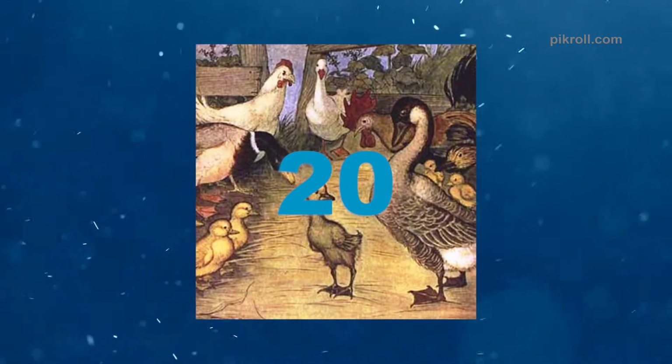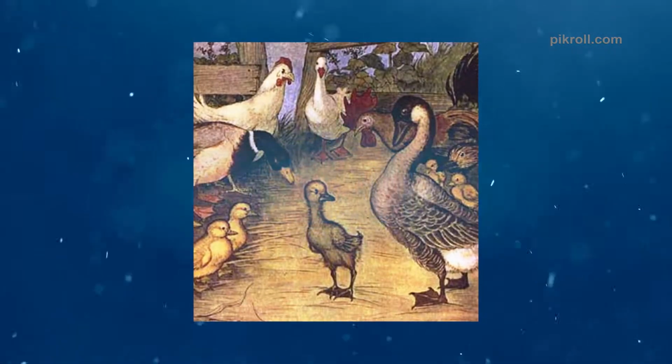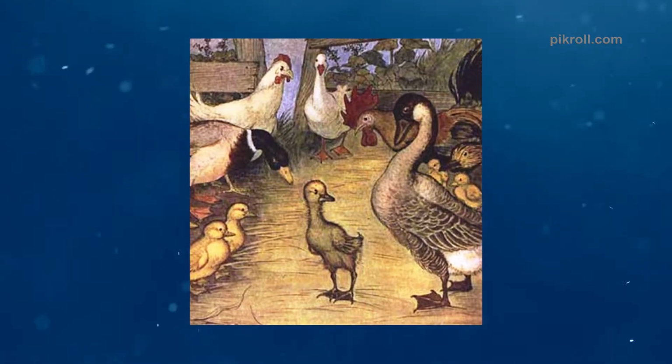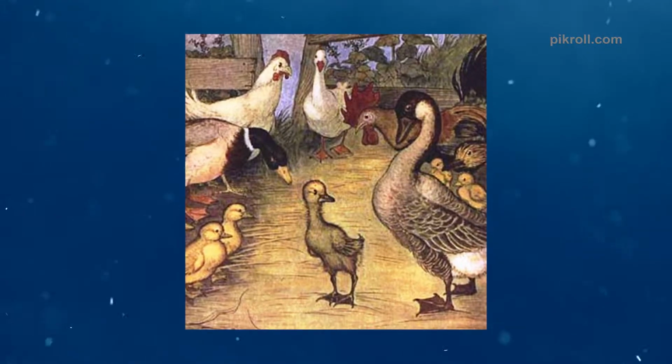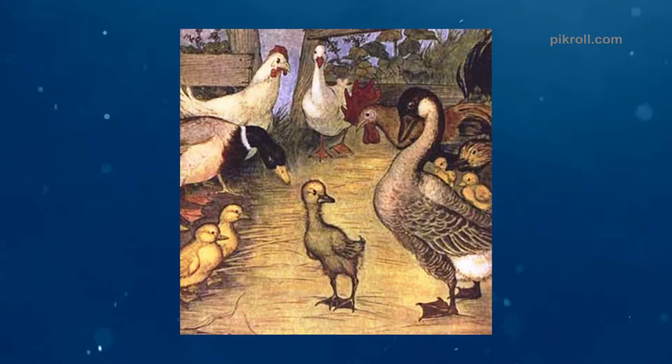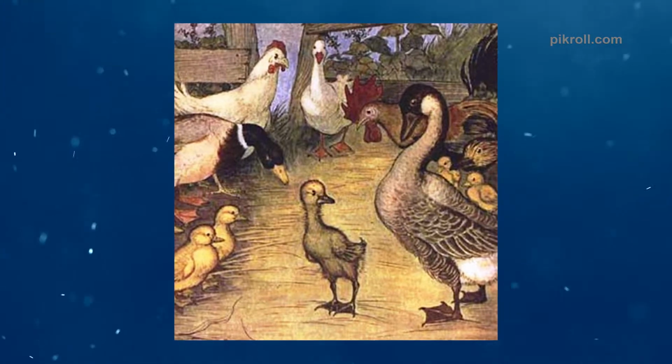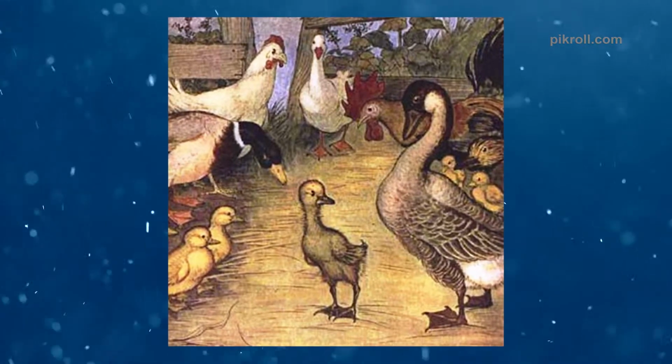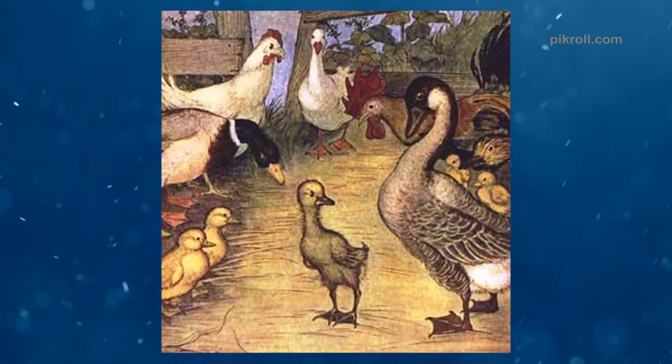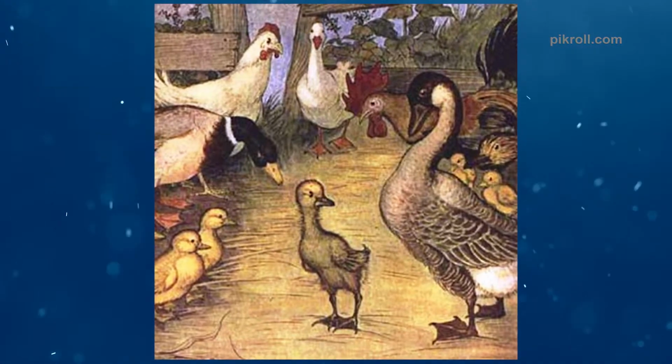And number 20. Ugly Duckling. The Ugly Duckling is also written by Hans Christian Andersen, which was first published in 1843. The tale begins with the eggs hatching of a mother duck. The story tells of a little bird born in a barnyard who is abused by others around him.